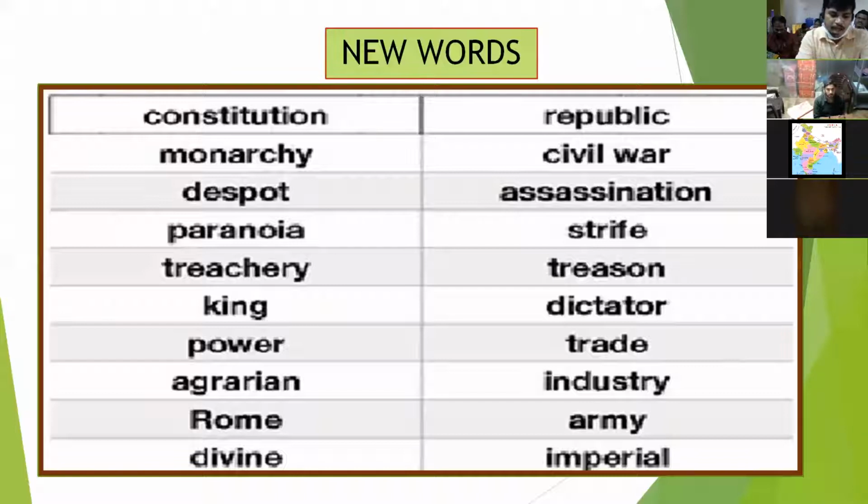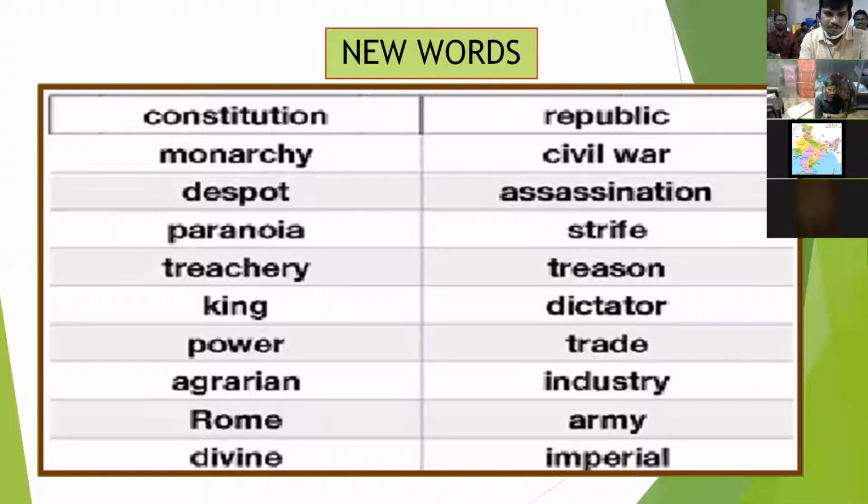So here, as a social teacher, what meaning do you give for this word constitution? What is the meaning of constitution? You can give me the meaning of this word in the chat box. What is the meaning of constitution? Anybody?